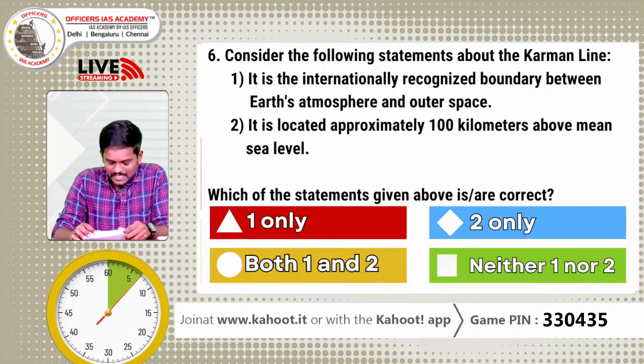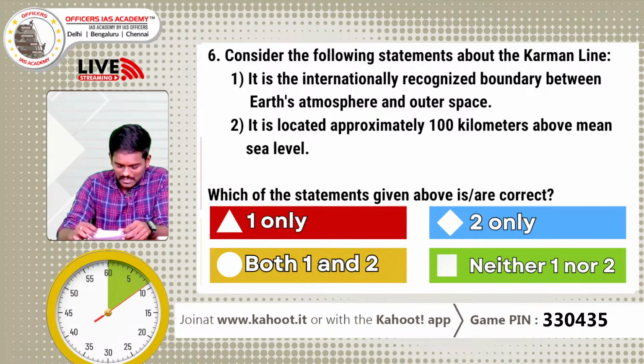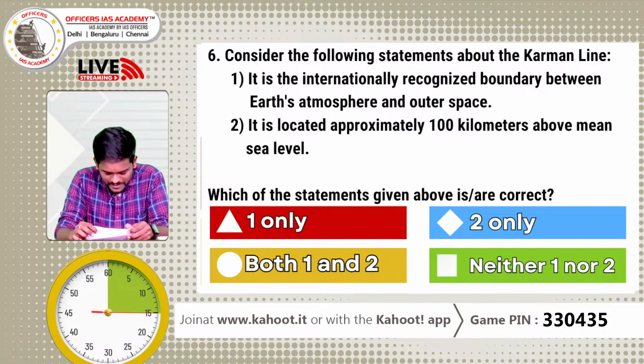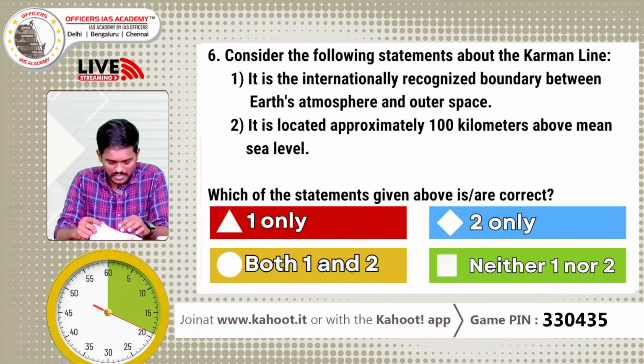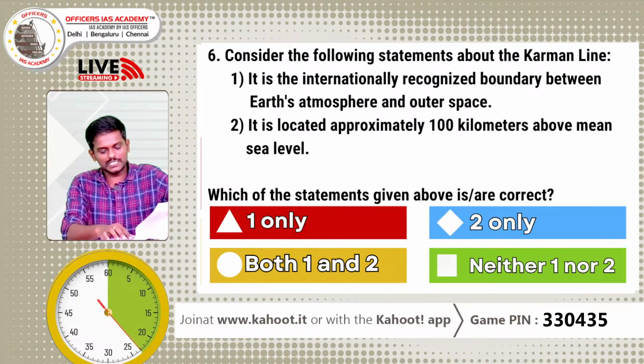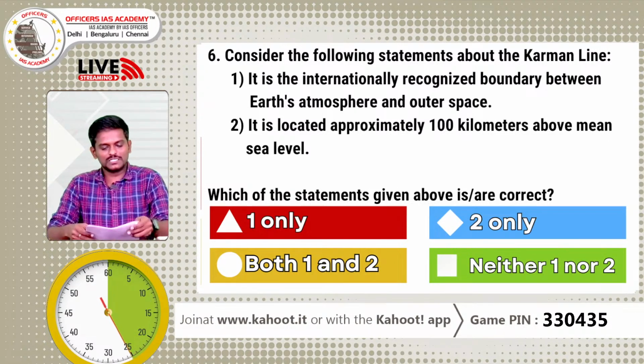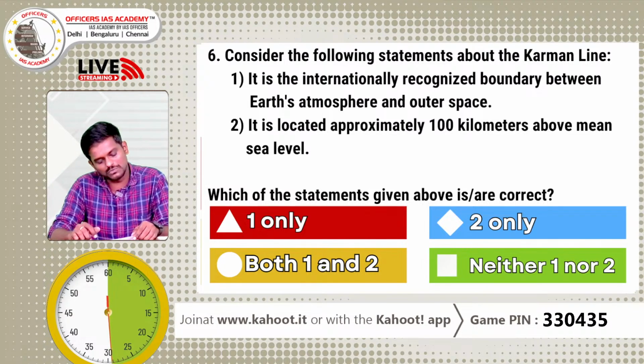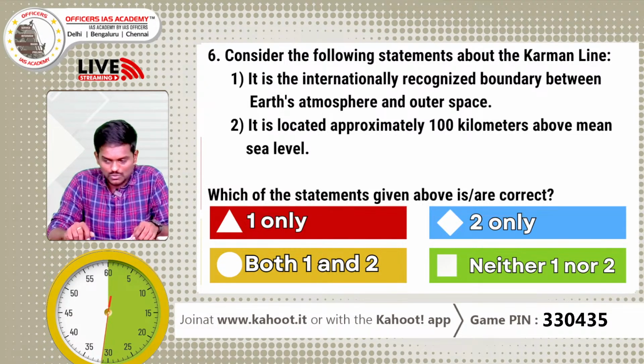Consider the following statements about the Karman line. 1. It is the internationally recognized boundary between Earth's atmosphere and outer space. 2. It is located approximately 100 kilometers above mean sea level. Which of the statements given above is or are correct? 1 only, 2 only, both 1 and 2, neither 1 nor 2.